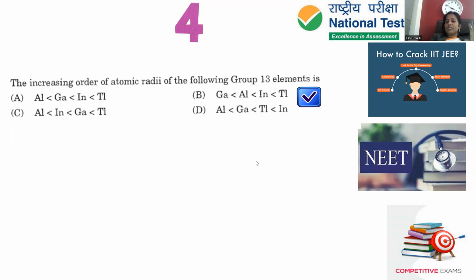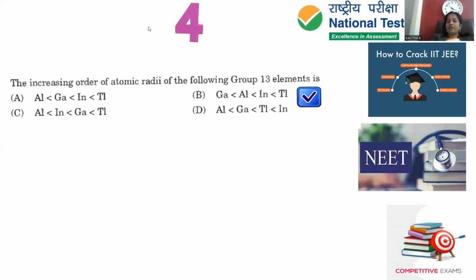In general, what is the general trend of atomic radii in any atom? Atomic radii from top to bottom gradually increase as the number of shells increases. In the boron atom, you can find 2s and 2p orbitals, but in aluminium, 3s and 3p will be there. Gallium, 4s and 4p, indium, 5s and 5p, thallium, 6s and 6p. This is the way new shells are added as we descend down the group. That's the reason why, as we descend, atomic radius gradually increases. That is the general trend.